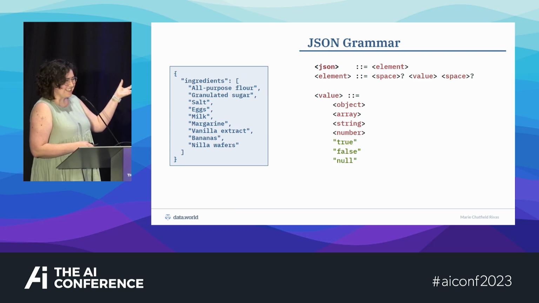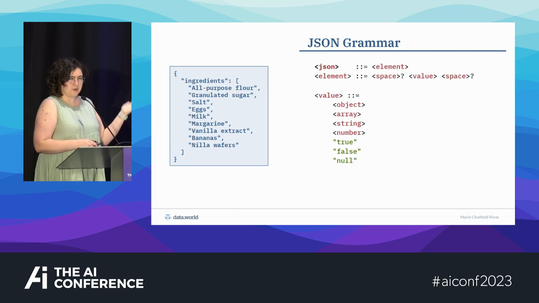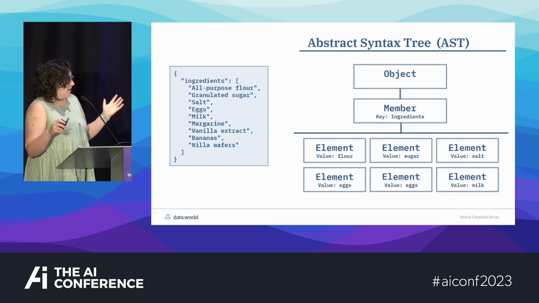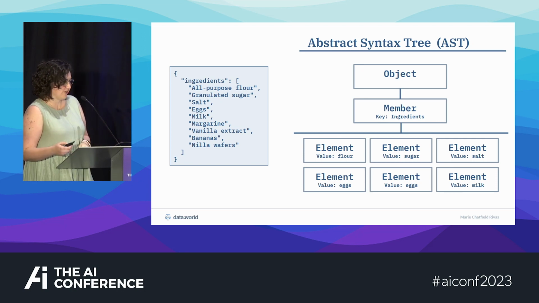But the thing is, you probably already know this, even if you aren't familiar with the specific notation for it. If you've ever used JSON, you have some idea of what JSON is. The grammar is just the formal expression of that. And then we parse it into an abstract syntax tree.